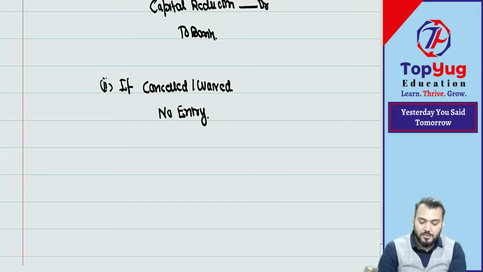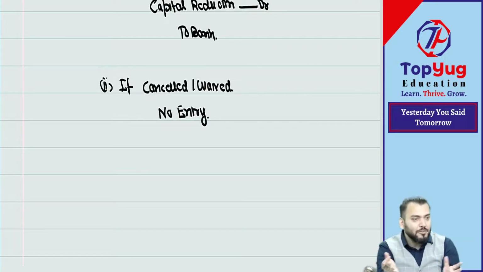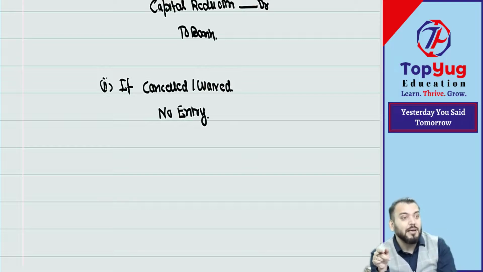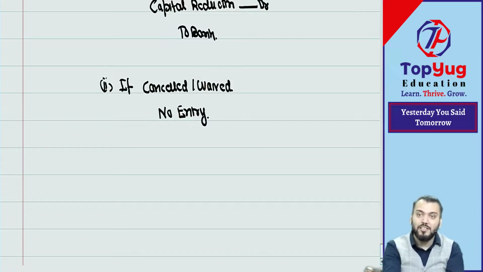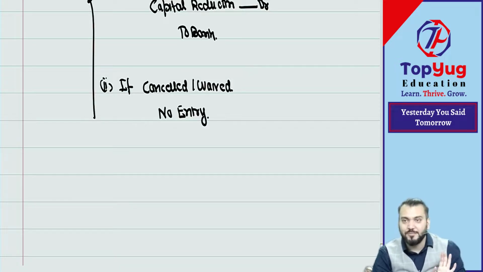No entry. Normally students make a mistake here because contingent liability is not yet recorded. So if it is cancelled, no entry. But suppose a creditor is cancelled, that means a reduction of liability. Then what journal entry will we pass? Creditor account debit to capital reduction. But contingent liability is not recorded at all. So for cancellation, there is no journal entry. Understood. Good. I'm happy that you have given the journal entry for this, but normally students make a mistake on this point. Correct? Very good. Excellent.